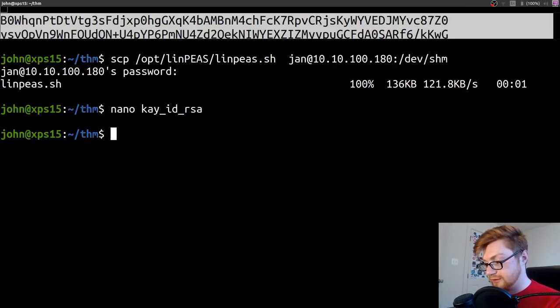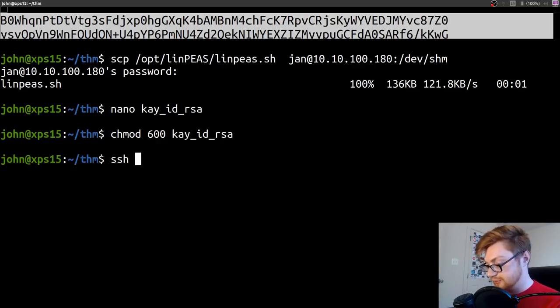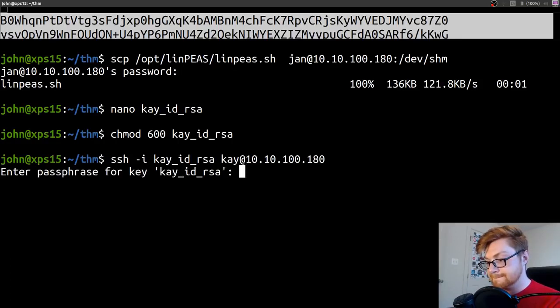Let's paste that all in here. Just a quick nano file. And then we can mark it as read-only by us, because that's how id_rsa private keys like to be used for SSH. So ssh -i with that k id_rsa with the k user at 10.10.100.180. Enter passphrase for the private key.